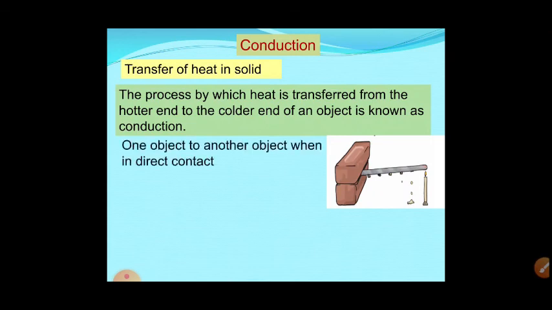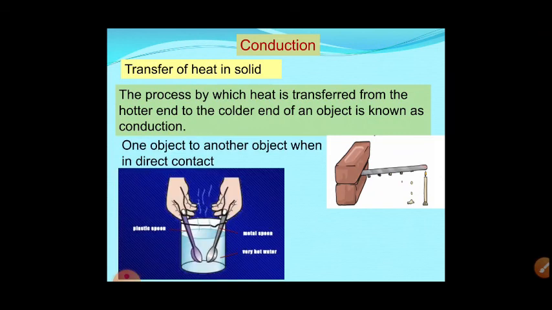Now, if two objects are in direct contact, a very good example is the iron box. When we use the iron box to iron clothes, after some time if we touch the cloth, we feel it is hot. That means this hot iron transfers heat to the cloth. Okay, that is one very good example we can see in daily life. So this is one example you can do at home.